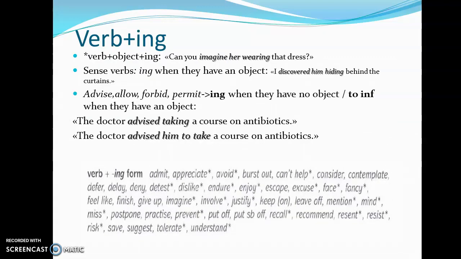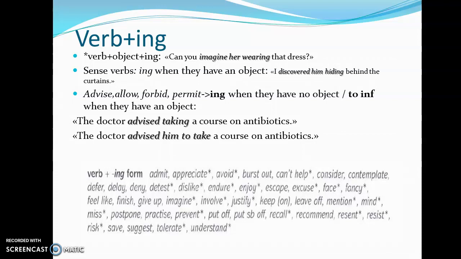Now, certain verbs are followed not by to infinitival forms but by ing forms. For instance, the verb enjoy. I enjoy cleaning my house, or I enjoy spending time with my family. Now, these verbs where you see the asterisk, they can also be followed by an object and ing form. So, for instance, we say, can you imagine her wearing that dress?